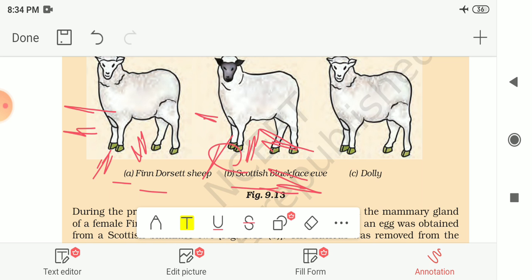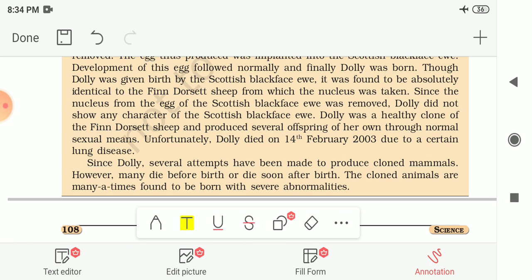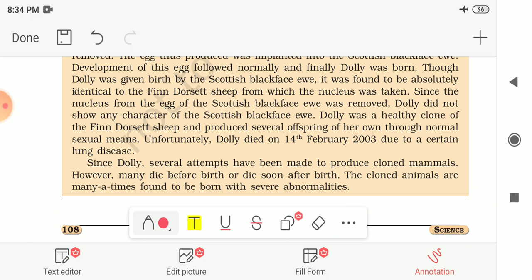Then after, let us see what happened. Since the nucleus of the egg of the Scottish Blackface ewe was removed, Dolly did not show any character of the Scottish Blackface ewe.